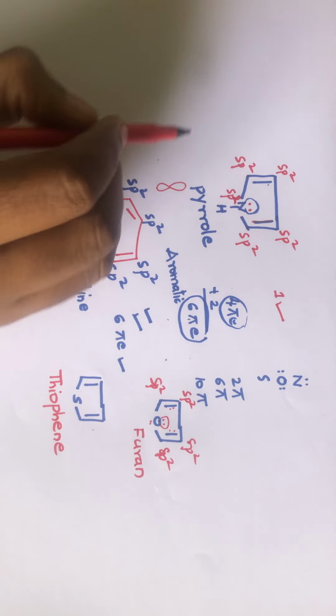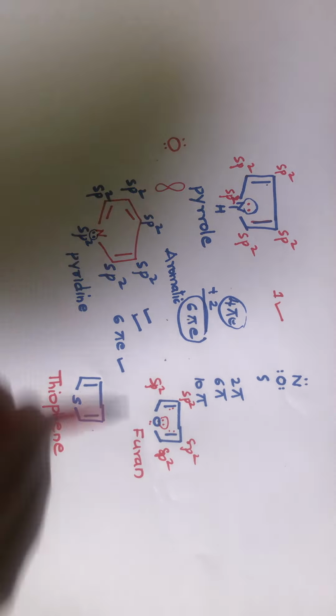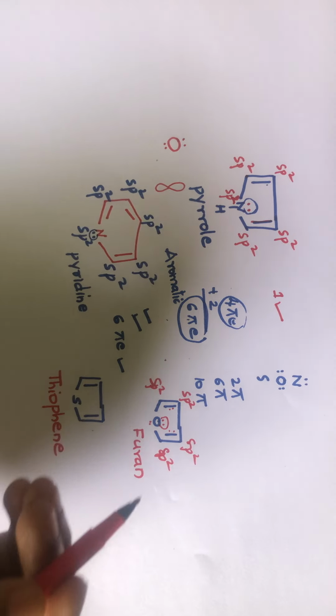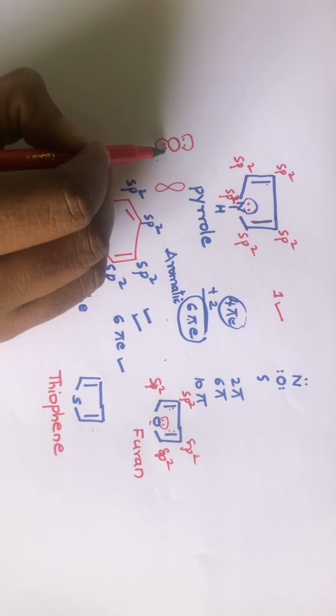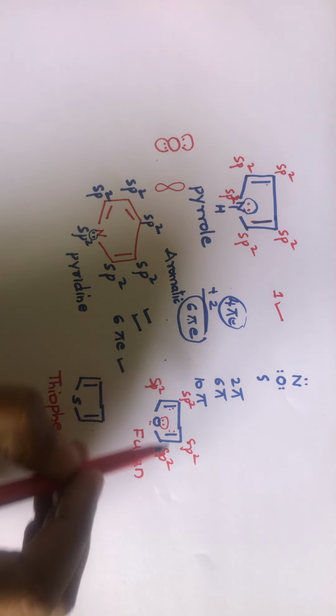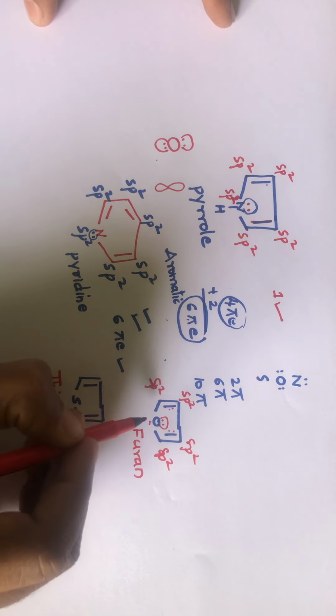Although oxygen has 4 lone electrons, it means 2 lone pairs of electrons, because when I say a pair I mean 2 electrons. Out of 2 lone pairs of electrons, one lone pair will be involved in the delocalization.